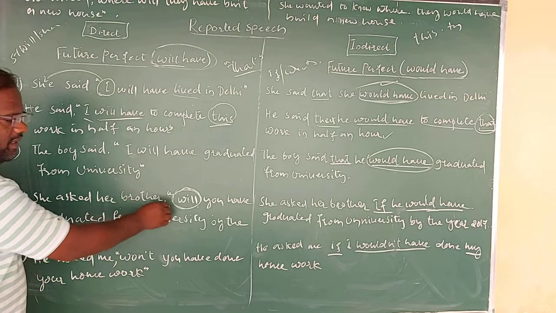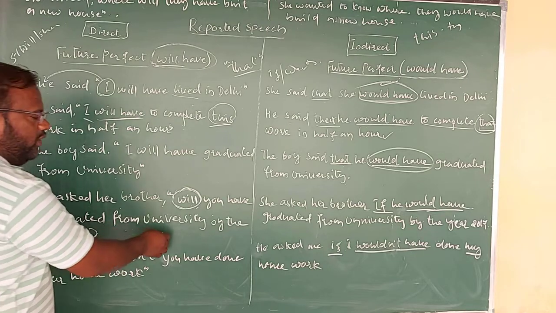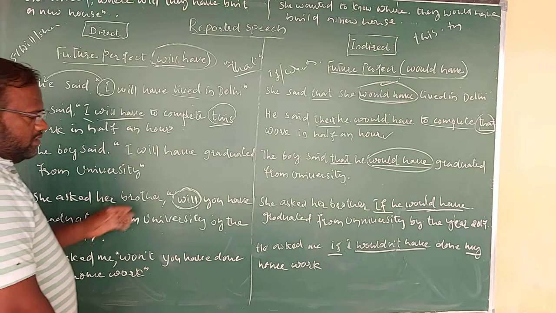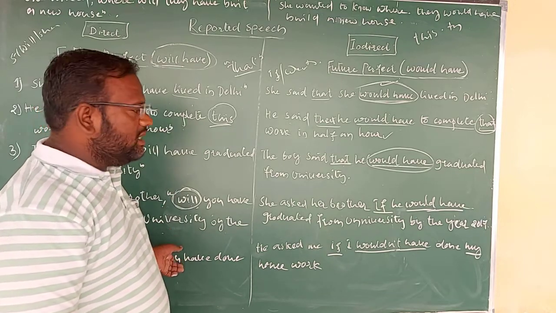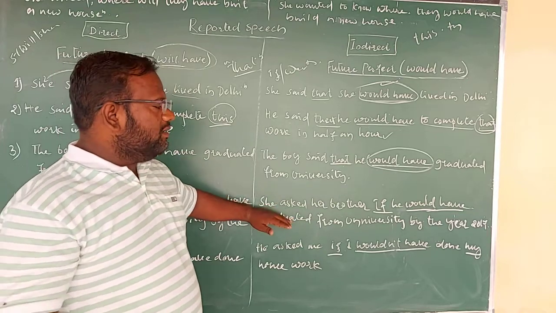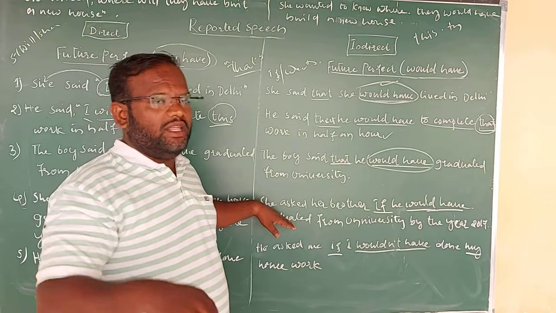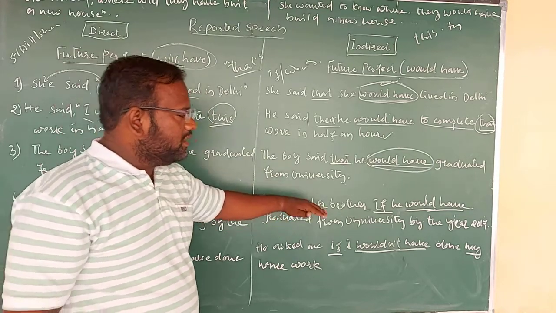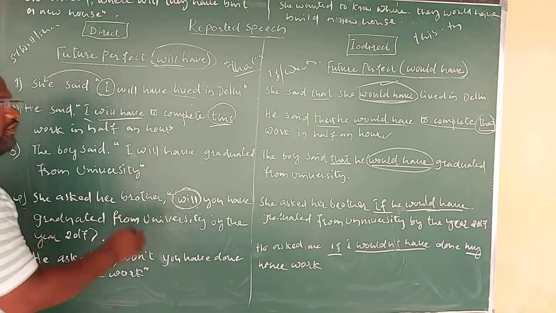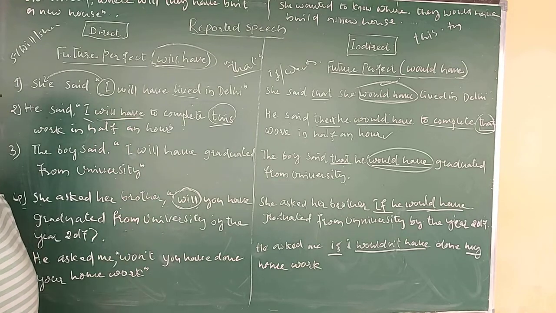She asked her brother, "Will you have graduated from university by the year 2017?" This is the question asked in direct speech. We'll change it into indirect speech. She asked her brother, and instead of "that" as a conjunction, we'll use "if" or "whether". She asked her brother if he would have graduated from university by the year 2017.